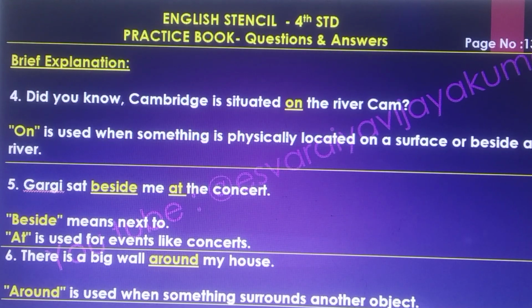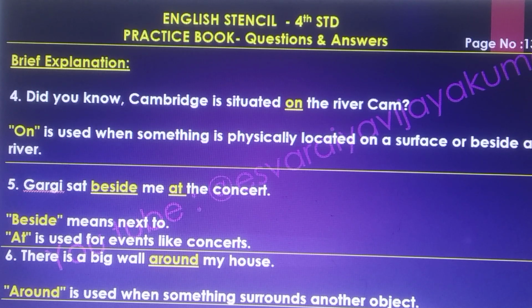Did you know Cambridge is situated on the river Cam? On is used when something is physically located on a surface or beside a river. Gargi sat beside me at the concert. Beside means next to. At is used for events like a concert.